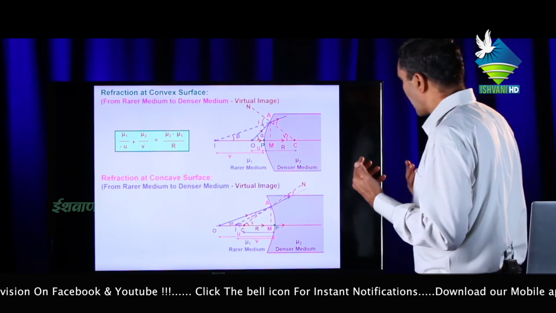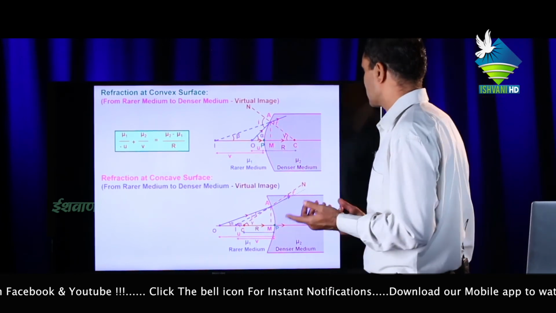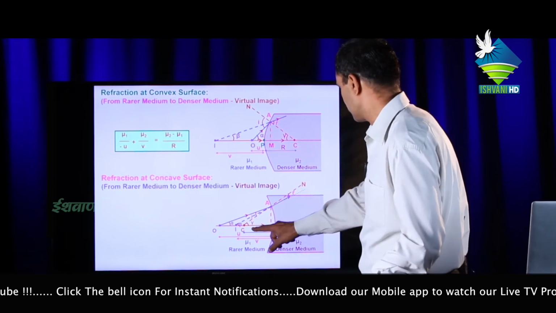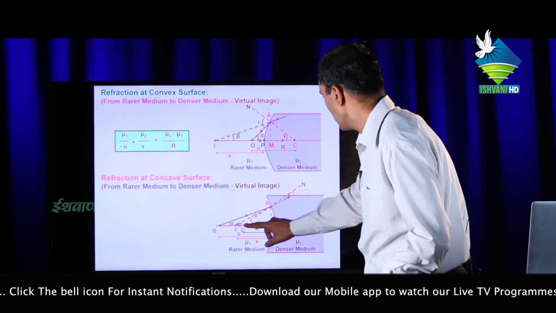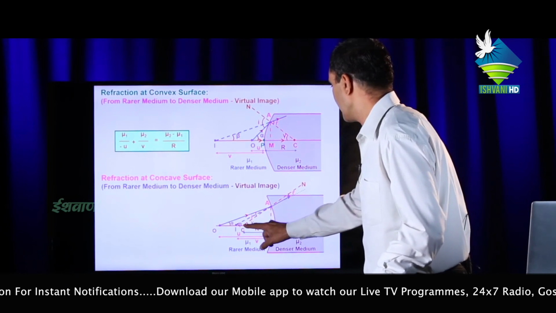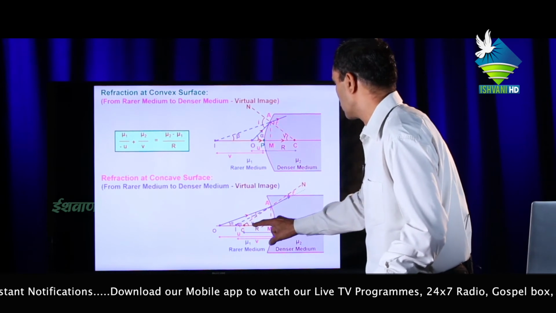Now again find Snell's law, sin I upon sin R, and in this case alpha plus I equal to gamma and beta plus R equal to gamma.